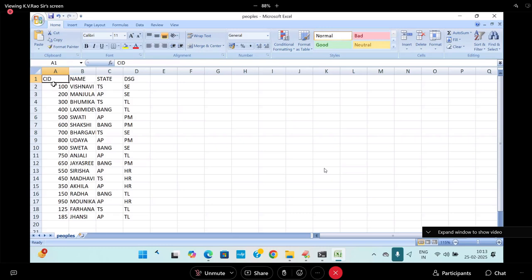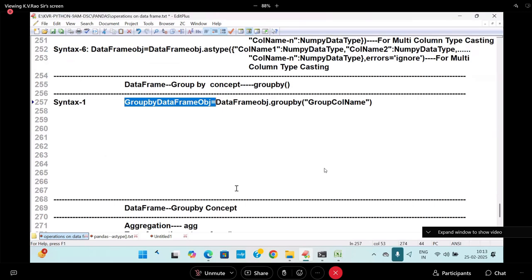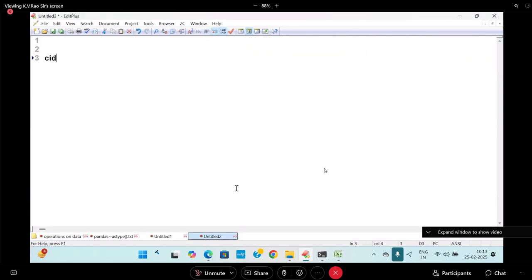What is that CID? How do you take CID here? CID is a column. In that, a list of values I will take. List of values separated by commas. Next one more is called what? C name. C name is equal to what can I do? A list of names I will take. Comma.